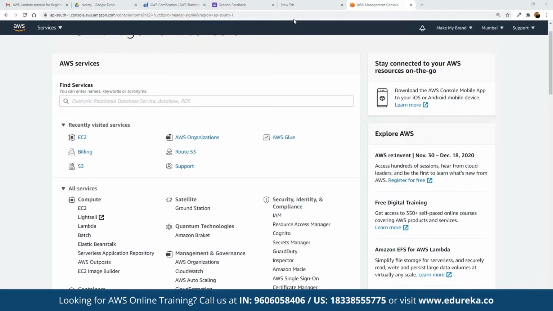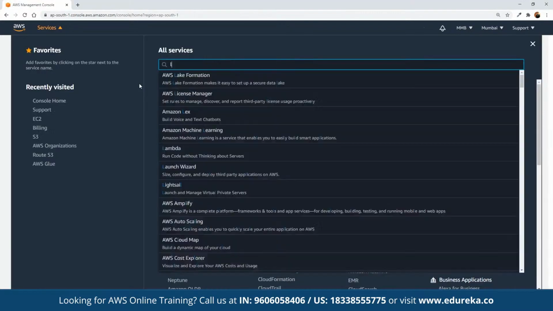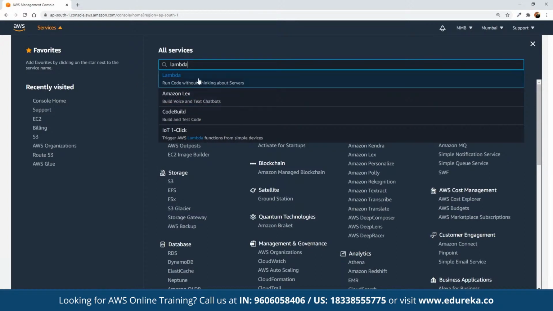So here we can navigate to the Lambda service. The easiest way to navigate to any service under AWS is to use the search bar available on the top section. Once we have access, we can navigate to the services, and in the services here we can search for a service by the name of Lambda.